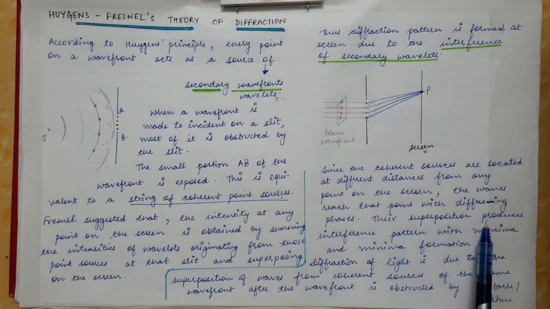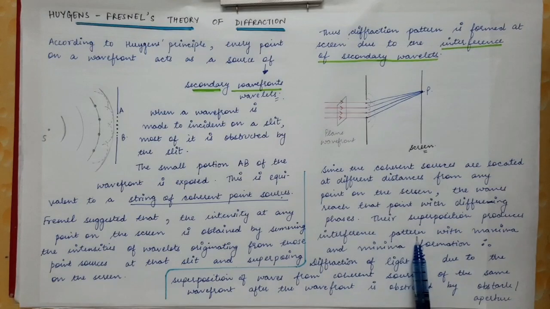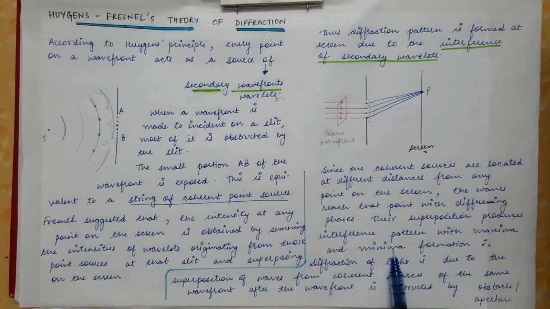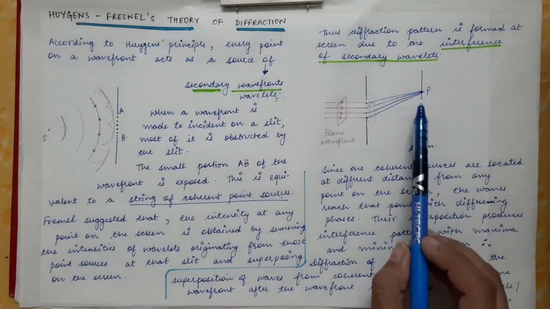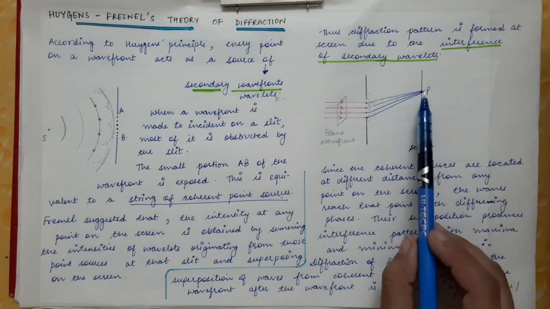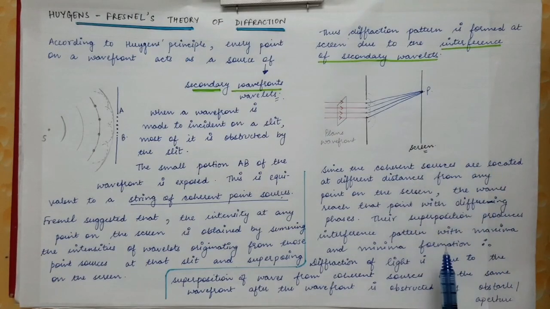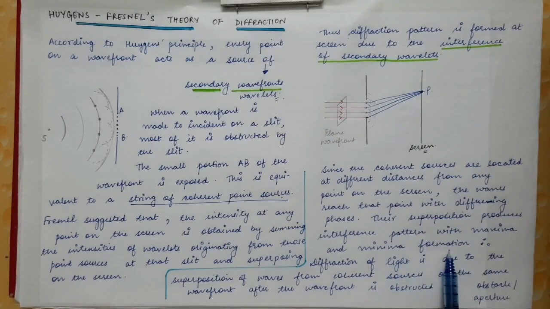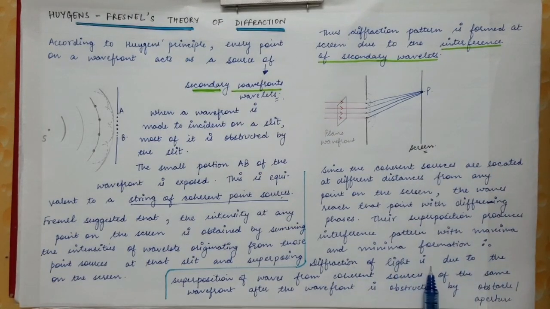Their superimposition produces an interference pattern with maxima and minima formation. Hence, due to the difference in phase, we will obtain the maxima and minima on the screen. Therefore diffraction of light is due to the superposition of waves from coherent sources.